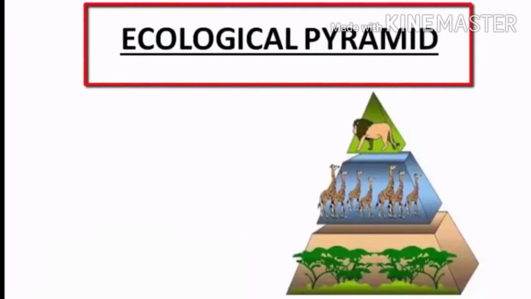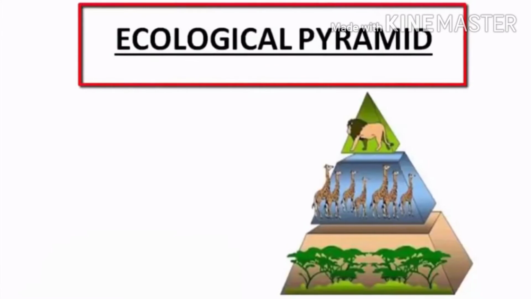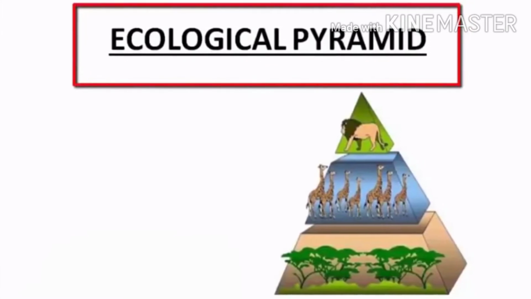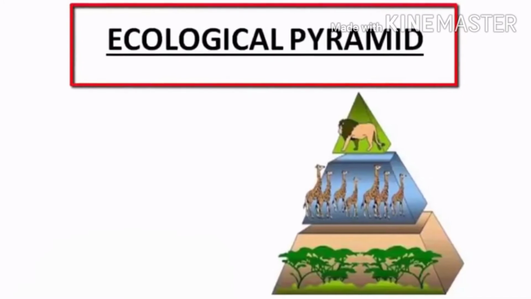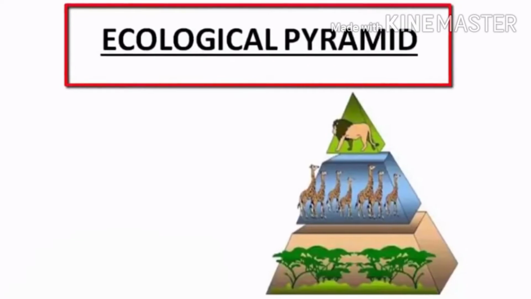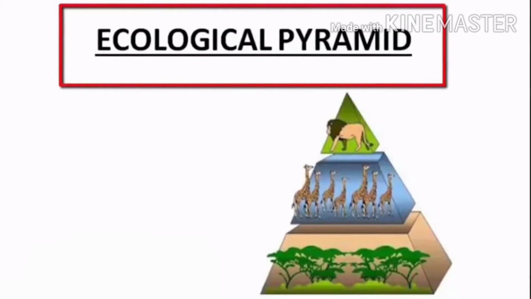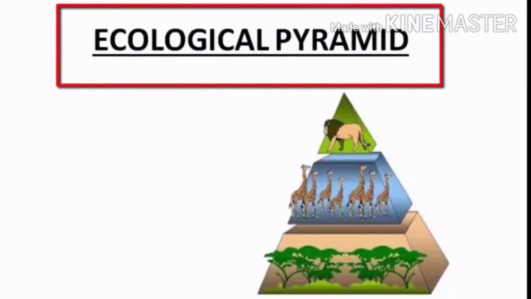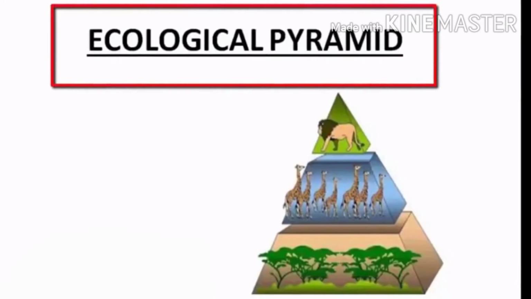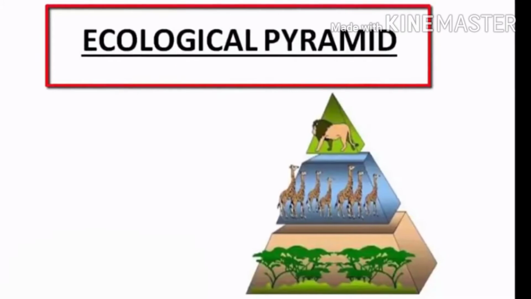As you can see on the screen, we have a pyramid. This is an ecological pyramid. And what do we see in this pyramid? We have the bottommost layer, we have trees. The trees are eaten by the giraffe, and the giraffe are further eaten by the lion or tiger. That is, the plants become the producer, the giraffe becomes the primary consumer, and the secondary consumer becomes the tiger or the lion.